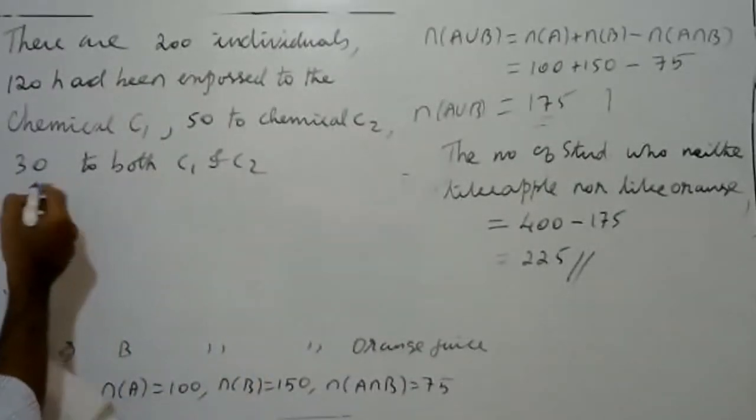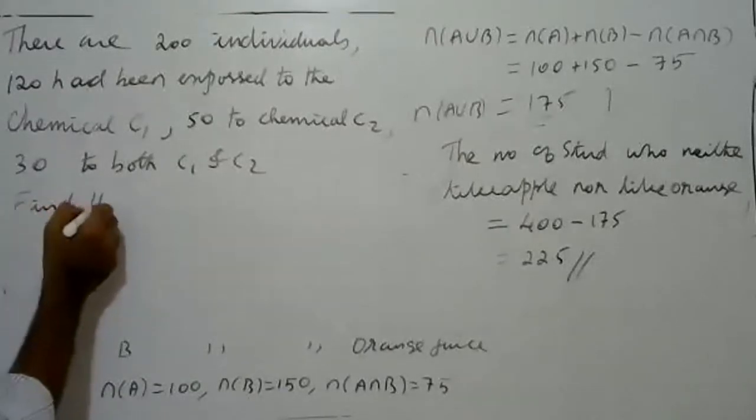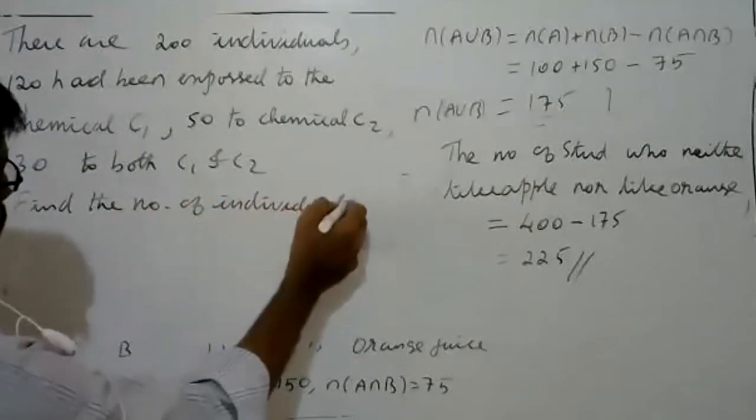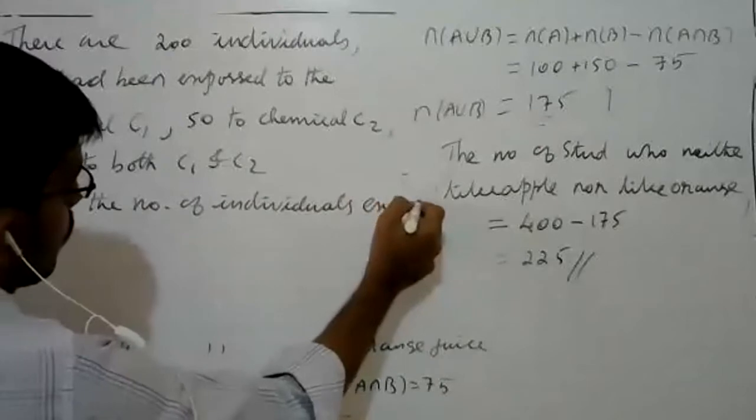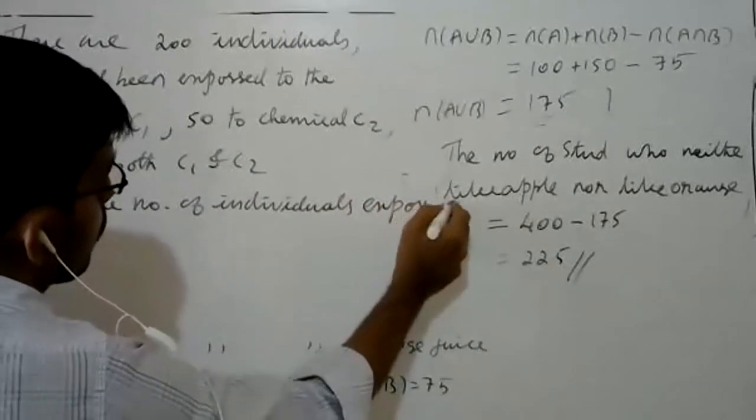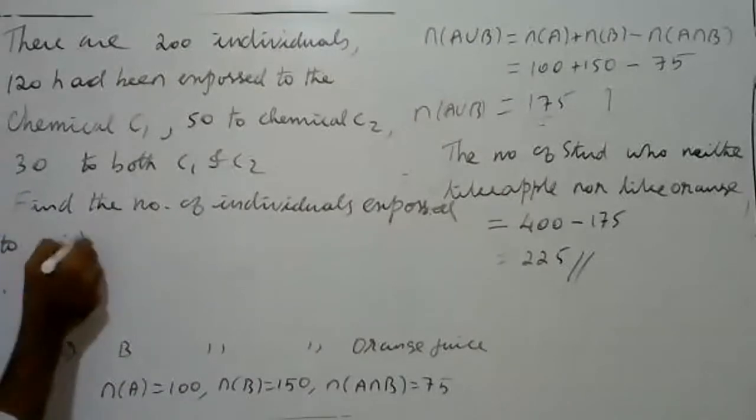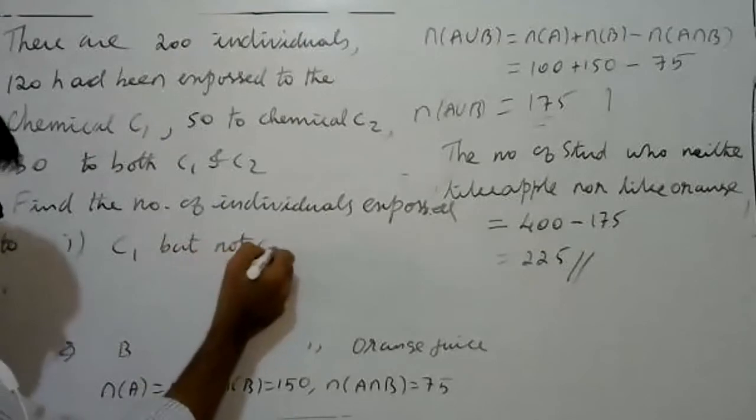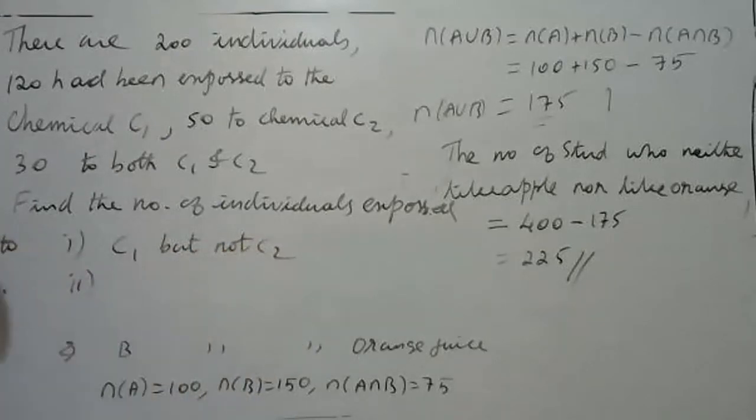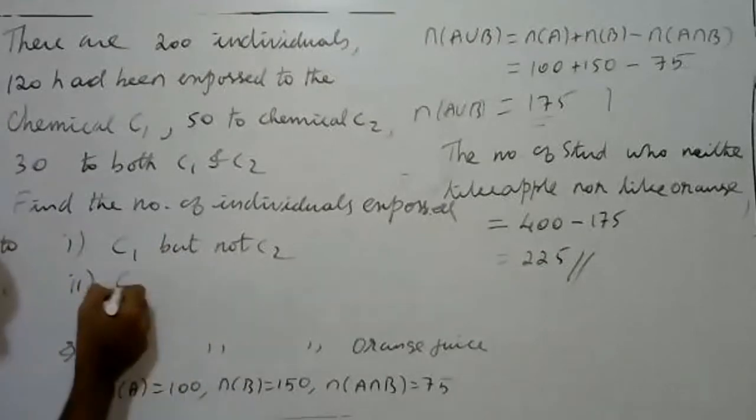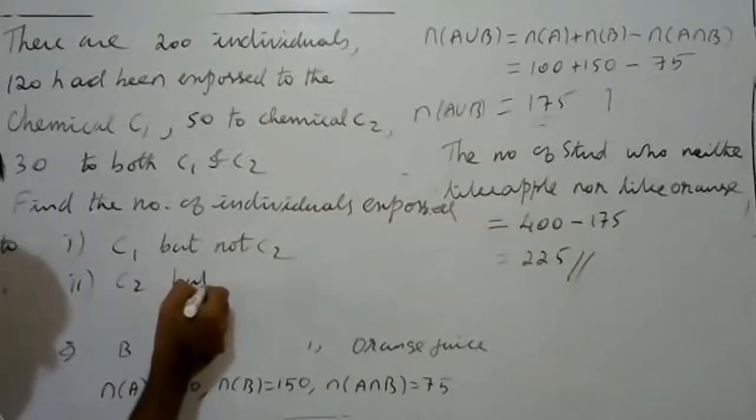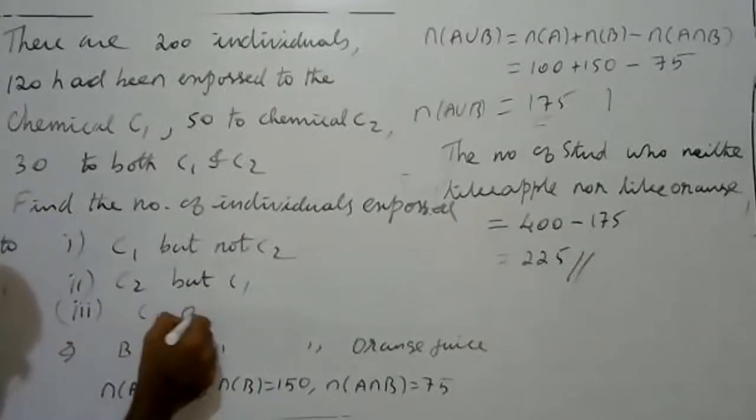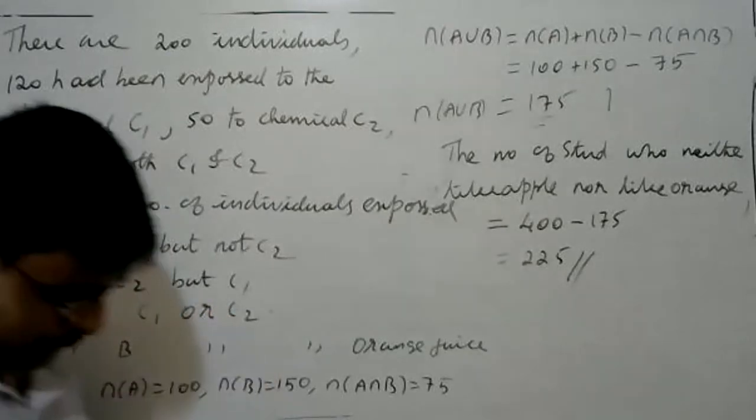find the number of individuals exposed to: question number 1, C1 but not C2; question number 2, C2 but not C1, where C1 means chemical 1; question number 3, C1 or C2.